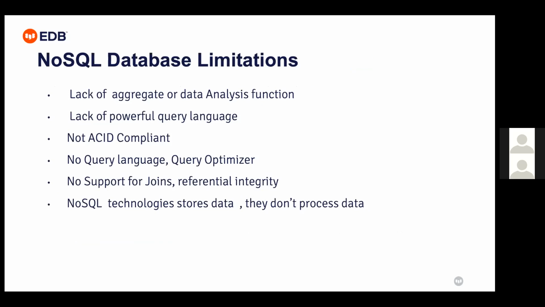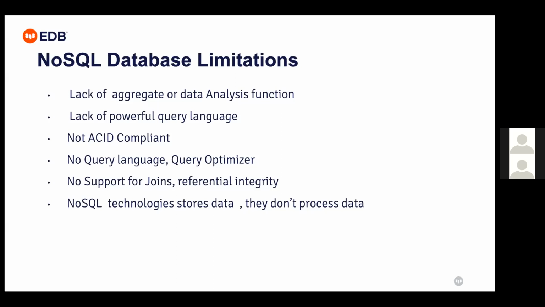So when I choose PostgreSQL, I have the flexibility of a query language. I have ACID compliance. It supports joins and referential integrity. And the main NoSQL features are the document database as well as the key value store. These are the major things which generally we expect from NoSQL databases, and that is possible with PostgreSQL.